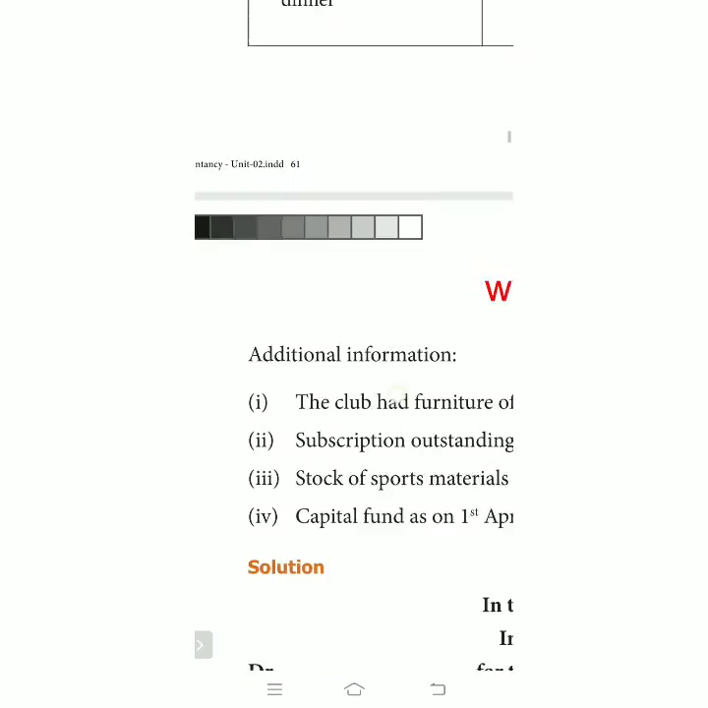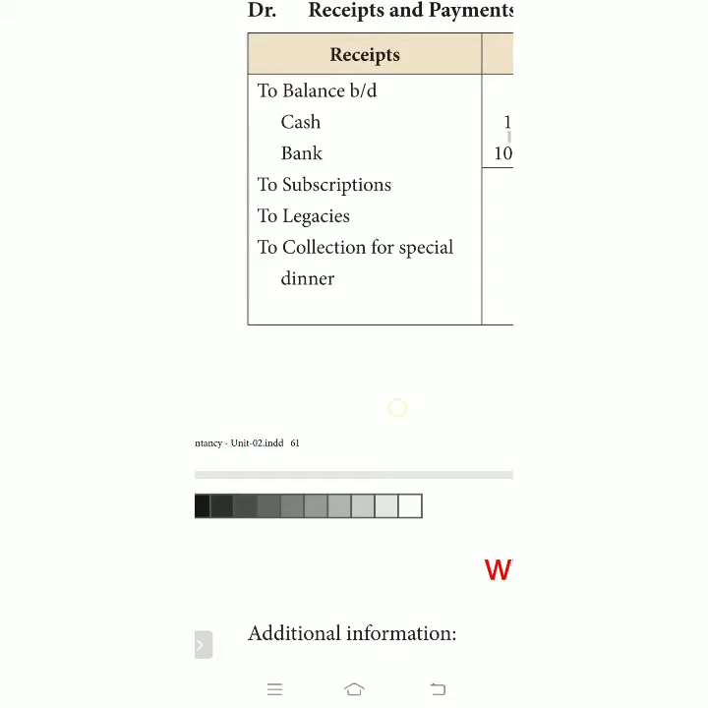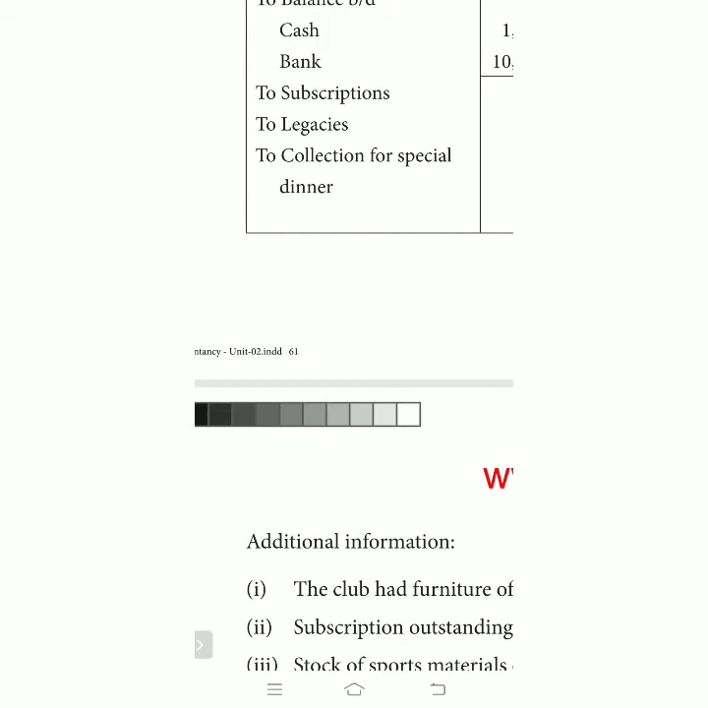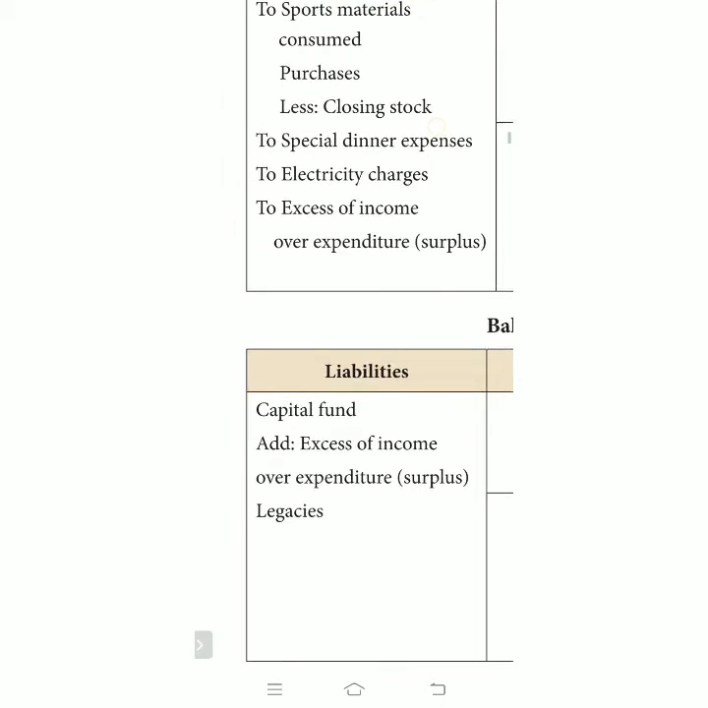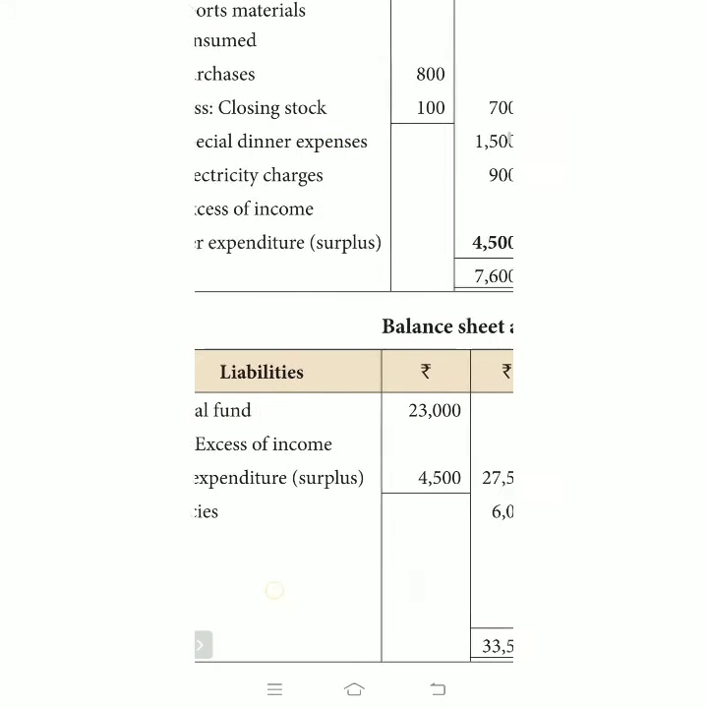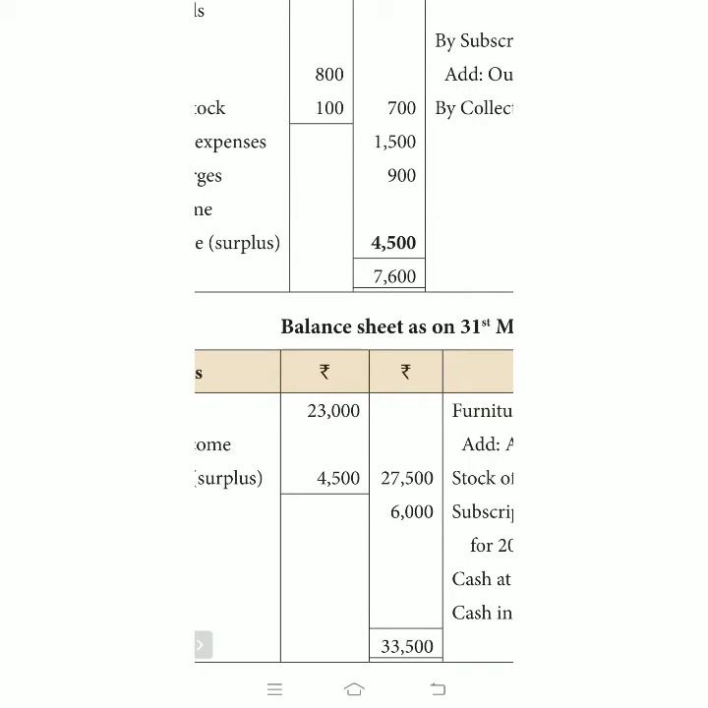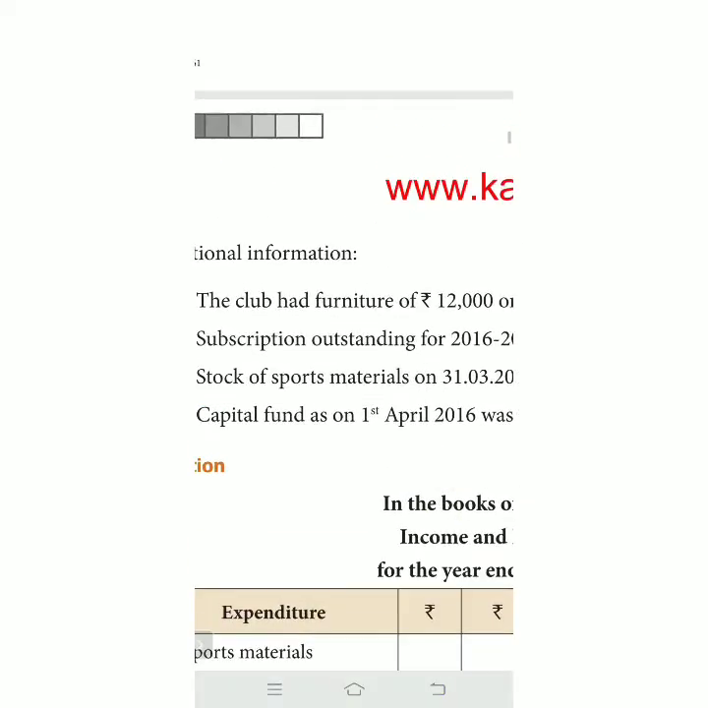What is the next item in the income and expenditure account? Legacies. What is a legacy? It is a capital income, a gift by will, as I told you many times. See the capital side: legacy is given as 6,000 rupees. Clear now? Legacy is a capital income, so keep it in the balance sheet. So legacy is over.